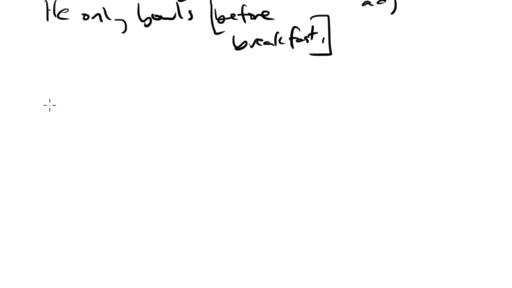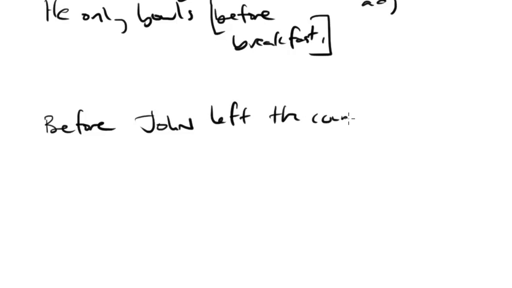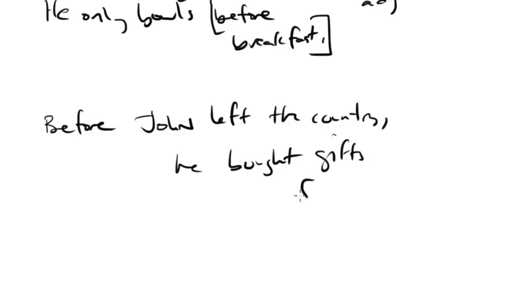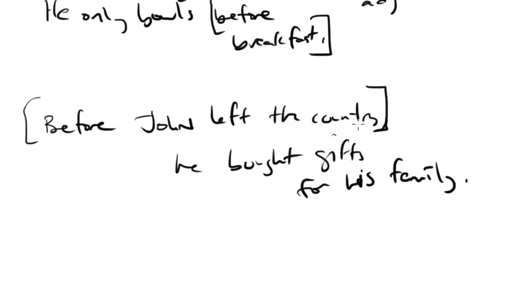So something like this. Before John left the country, he bought gifts for his family. So here we have a prepositional phrase, right? Before John left the country, and it's modifying, essentially, in this case, the noun. Well, we won't get into what it's modifying. The point is that it's introducing the sentence, right? It's telling us before John left the country, he bought gifts for his family.